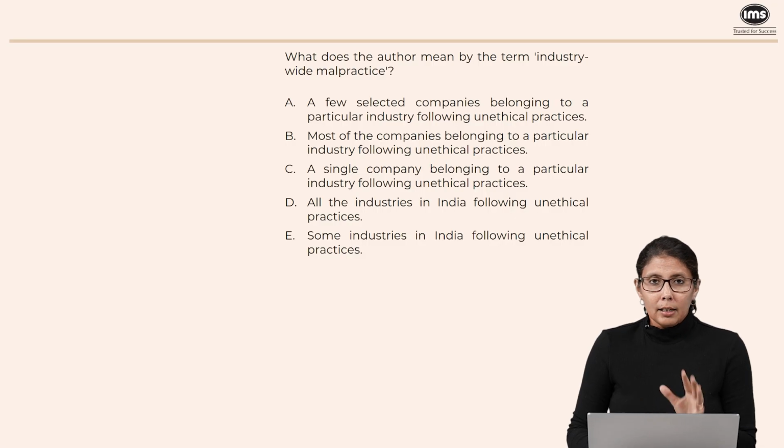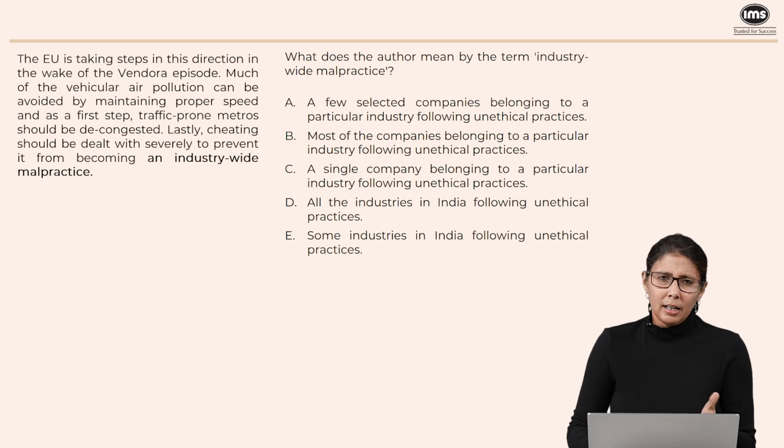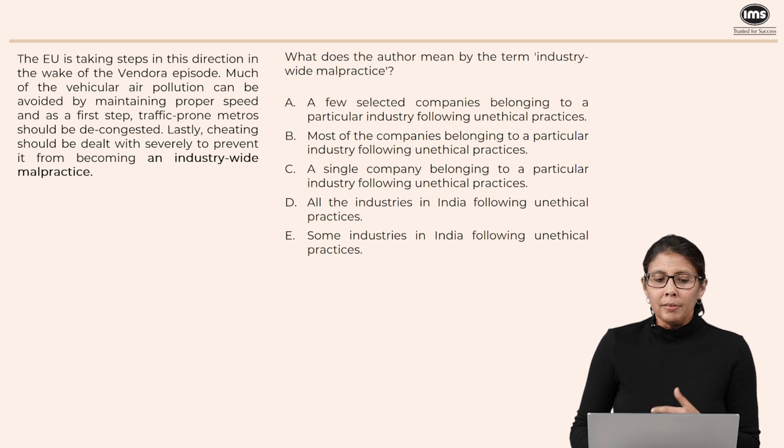Now here, they're asking us, what does the author mean by the term industry-wide malpractice? I think this is self-explanatory in the sense that you don't really need to look at the passage. Nevertheless, let's take a look at that sentence in case it helps. Cheating should be dealt with severely to prevent it from becoming an industry-wide malpractice. So basically, we want to say that if someone cheats like Vendora does, then we need to punish them so that other people don't do it. That's the intention of this sentence.